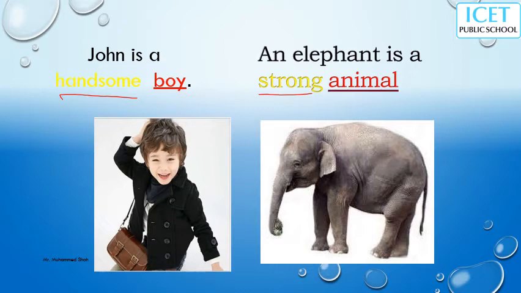Quality in the sense of good, very good, is not always like that. If it is showing, as I told you, the color, shapes, texture, number, all of that becomes the quality of that noun. Grammatically, all those are the quality of that noun. So it is called a qualitative adjective.